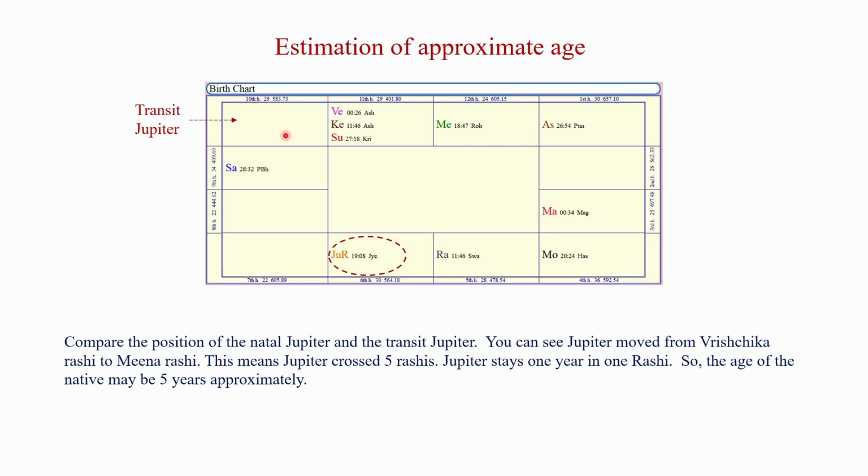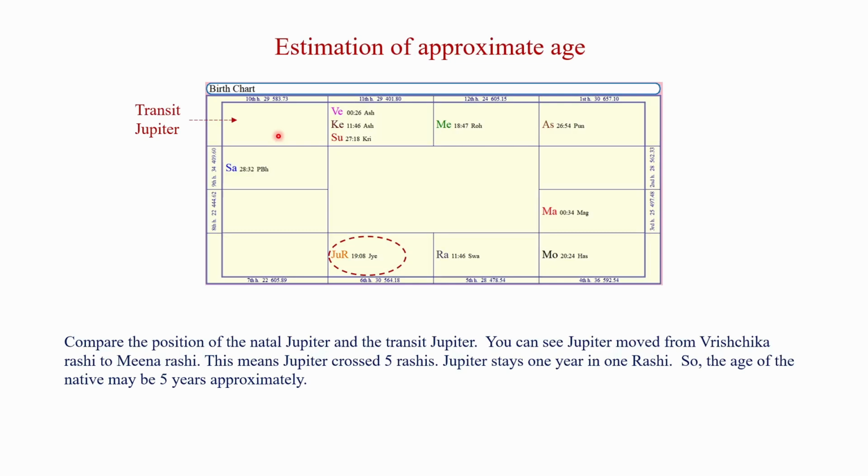You can see Jupiter moved from Vrishchika Rashi to Meena Rashi. This means Jupiter crossed 5 Rashis. Jupiter stays 1 year in one Rashi. So, the age of the native may be 5 years approximately.